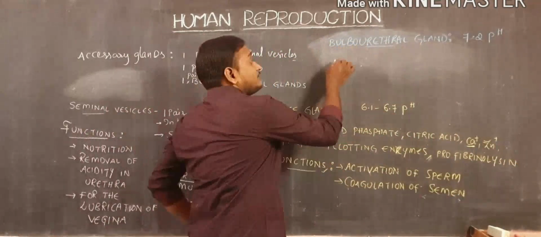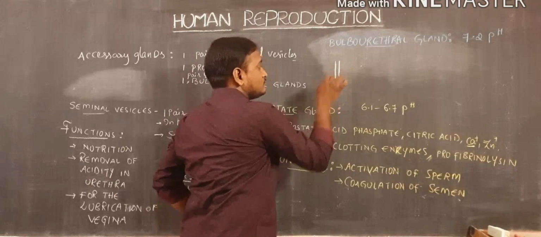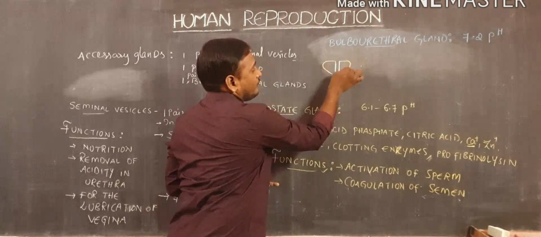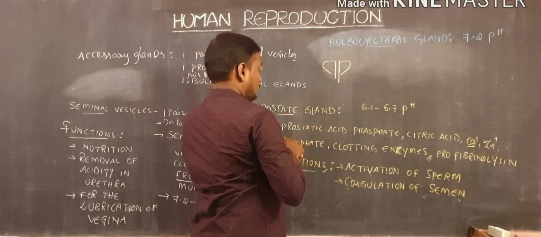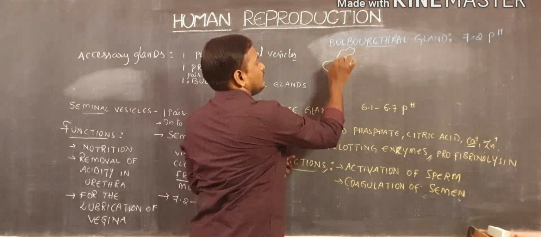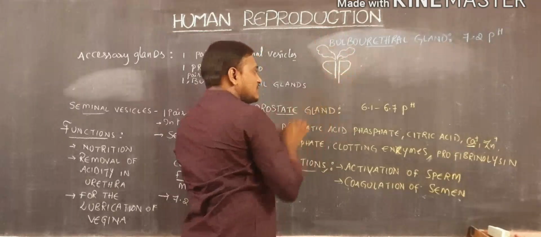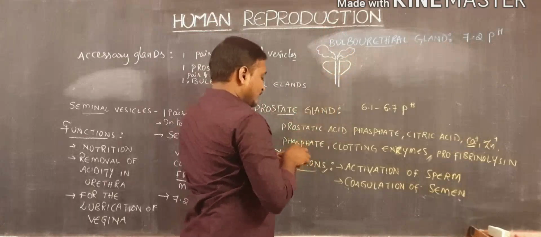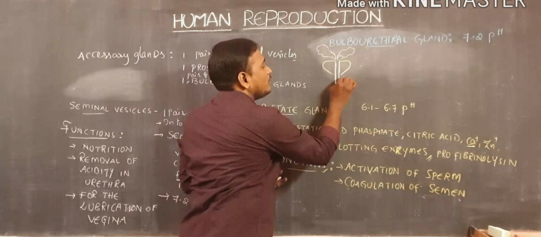For example, the prostatic gland, and downside of this, there is a pair of small glands which are also called bulbourethral glands.